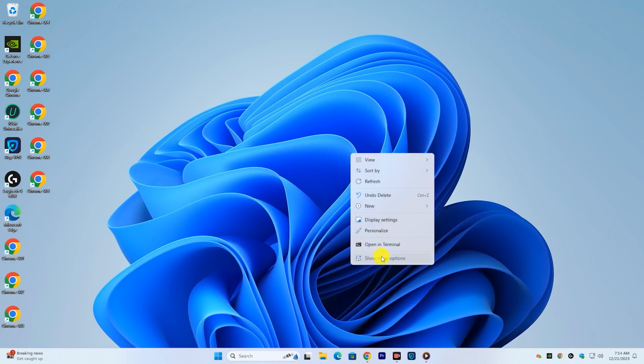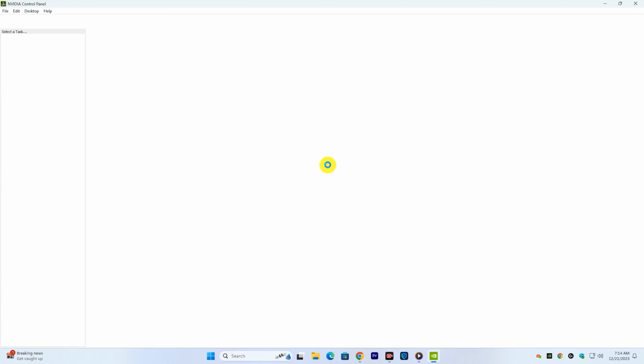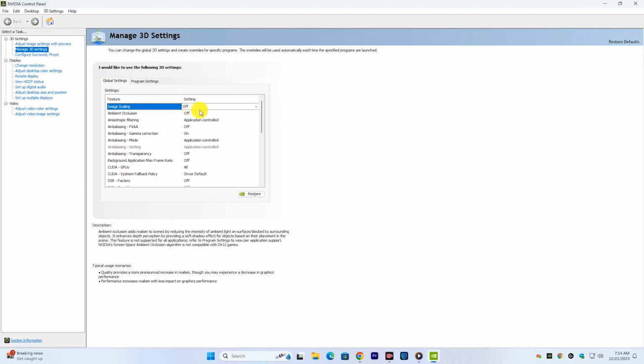In this video, I will show you how to optimize NVIDIA Control Panel settings for the highest performance from your PC. Let's go for settings. Image scaling, I will not change. Ambient occlusion, set this to performance.